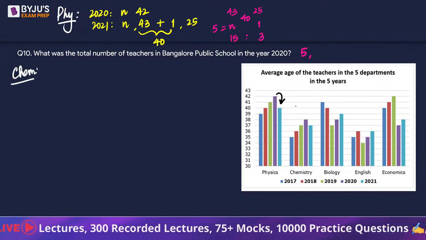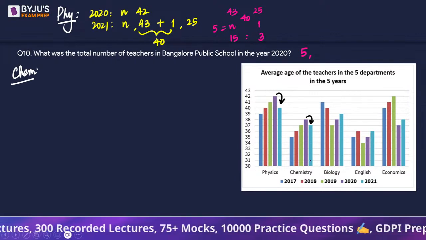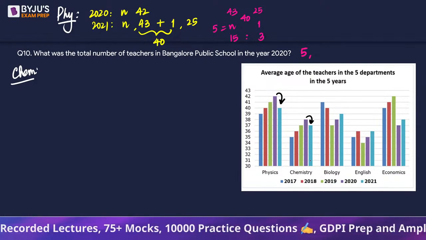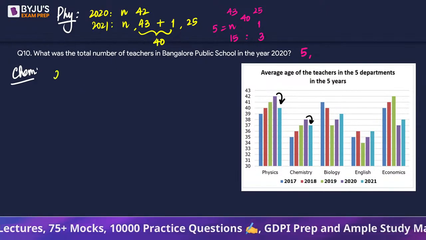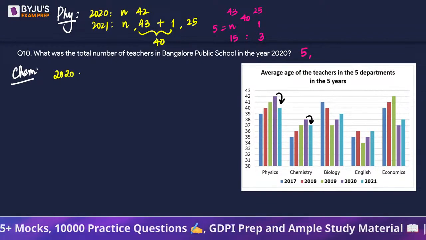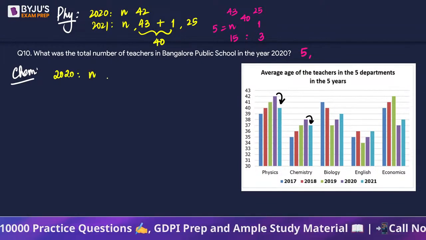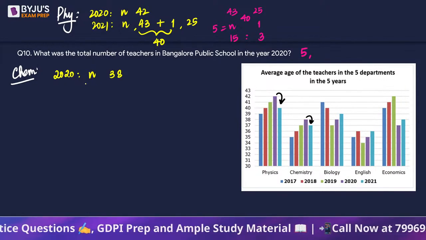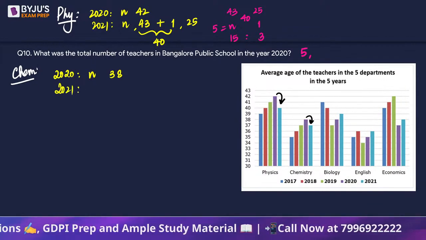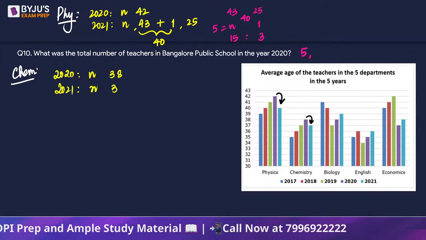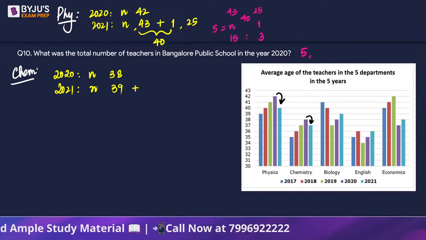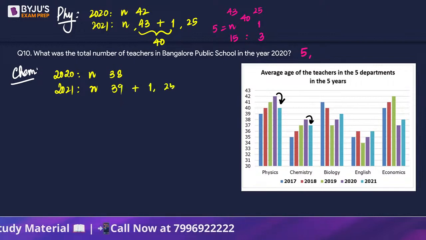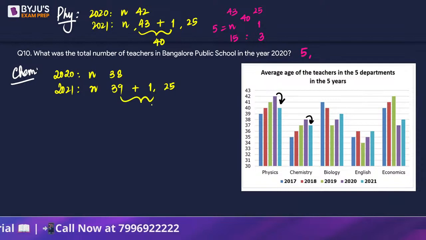The recruitment in chemistry department happened in the year 2021. So I will be using the same logic. 2020 में, there are N teachers with an average age of 38 years. So in 2021, we are supposed to have N teachers with an average age of 39. But there is one person who joins in with an age of 25. The average drops to 37.